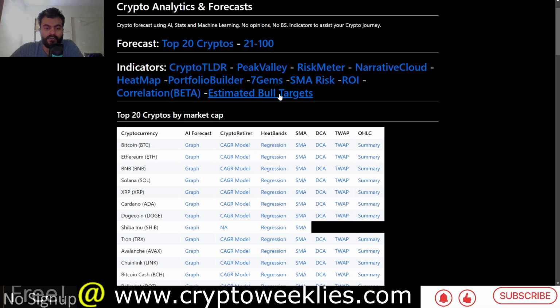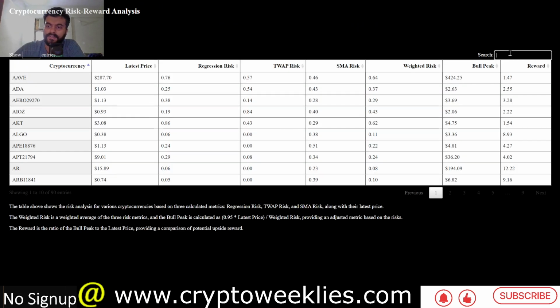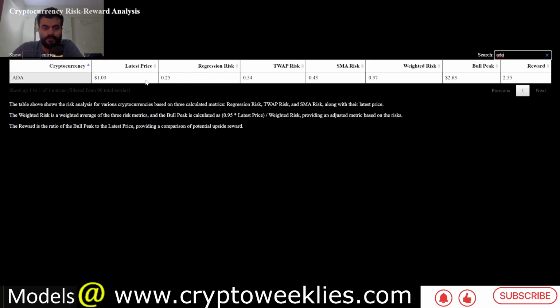In terms of the risk reward based estimation for ADA as a composite of all the models that we talked about related to accumulation, this is the DCA model based on regression based fundamentals, the time weighted average price model, and the SMA model. As a composite of that, roughly speaking, the weighted risk is 1/3, 2/3 reward. The estimated bull run peak in the short term is at around $2.68 or 65 cents, representing a reward of roughly speaking 2.5x. So with that, I would like to conclude by saying the medium peak is at around $2.70.